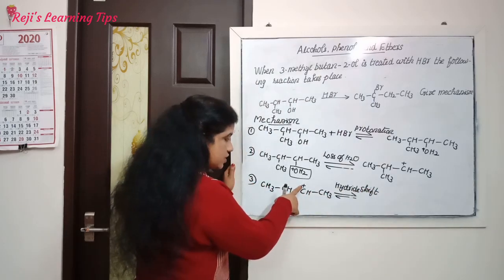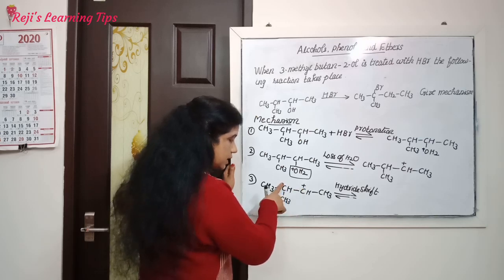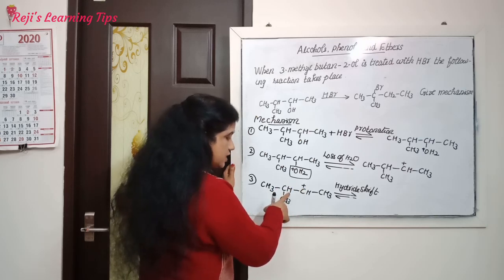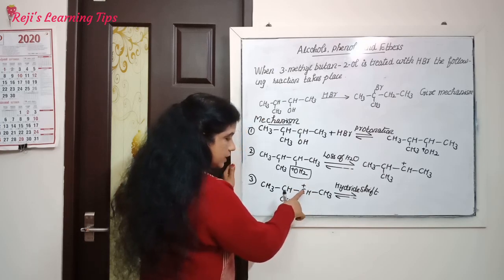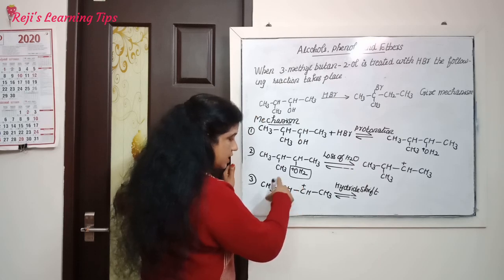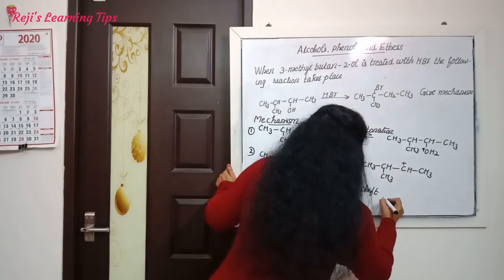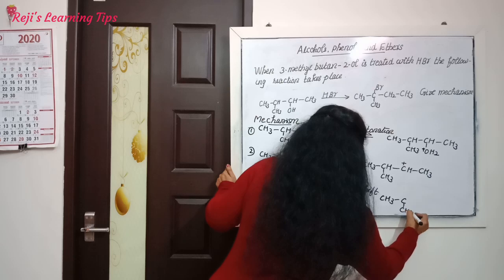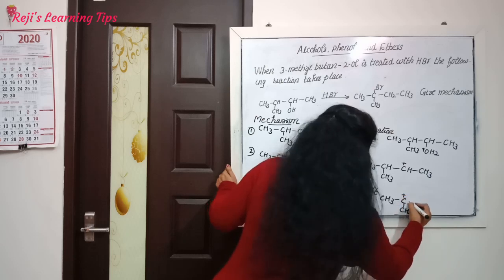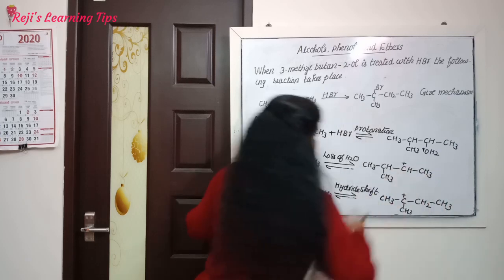This positive charge moves from the second carbon to the third carbon, and this hydrogen moves from the third carbon to the second carbon. Then we will get CH3, CH3, this is positive, then here CH2 and this is CH3.